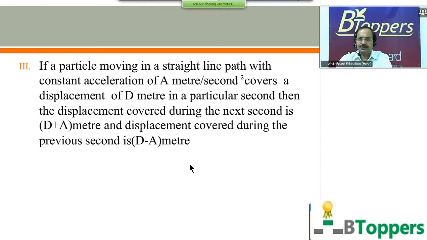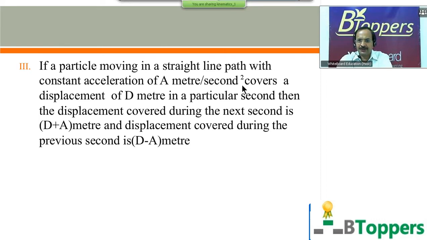Good number of problems, you find in different books where you may be given the displacement covered in a particular second, and you may be asked to find the displacement covered in the next second. Or sometimes you may be given the displacement covered in a particular second, and you may be asked to find the displacement covered in the previous second.